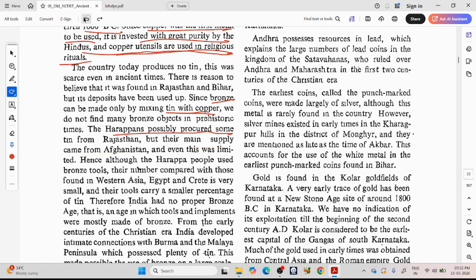Hence, although the Harappan people used bronze tools, their number compared with those found in West Asia, Egypt and Crete is very small. Their tools carry a small percentage of tin. Therefore, India had no proper bronze age, an age in which tools and implements were mostly made of bronze. In our Harappan civilization, we do see some bronze elements, like the dancing girl. There is also a bronze bull, which we will see in later classes. So we see some bronze utilization.